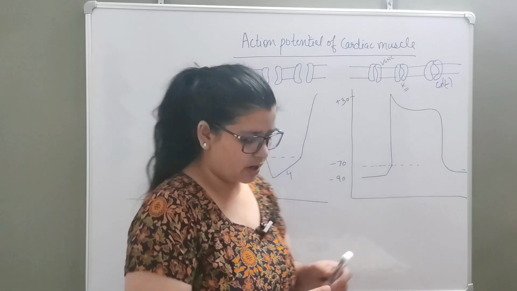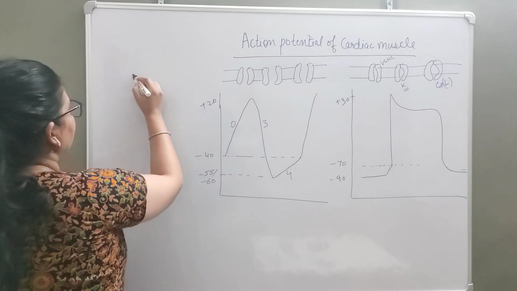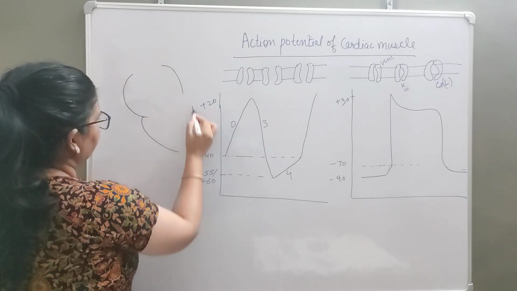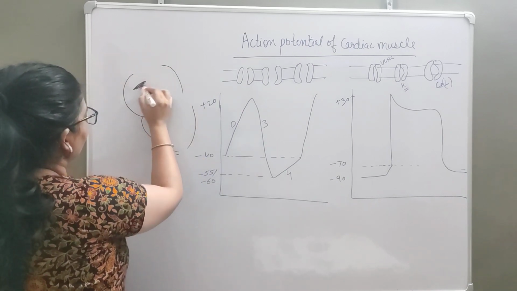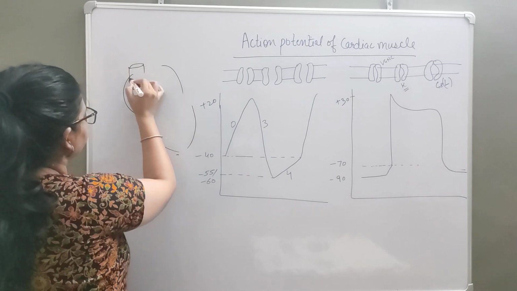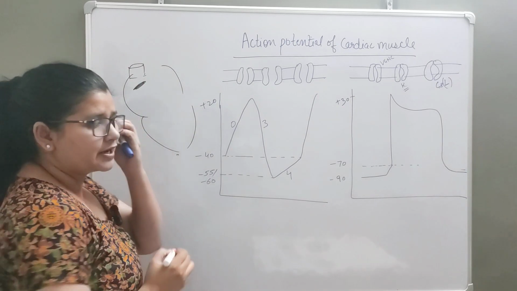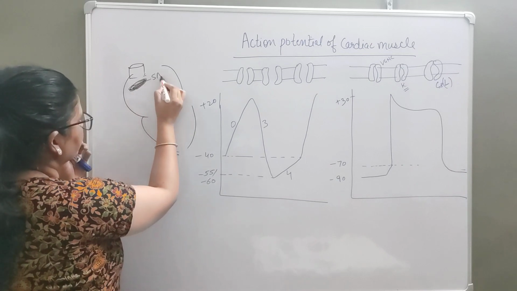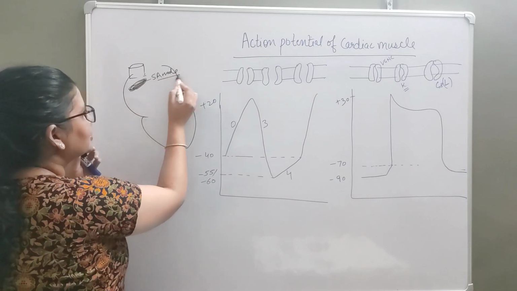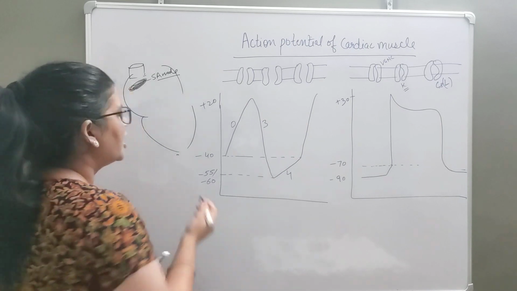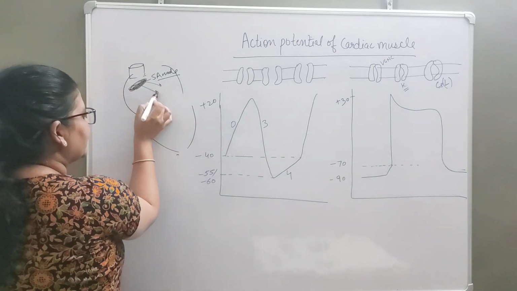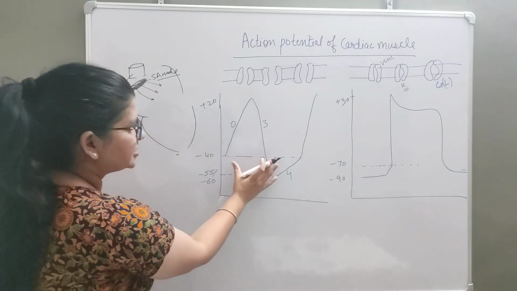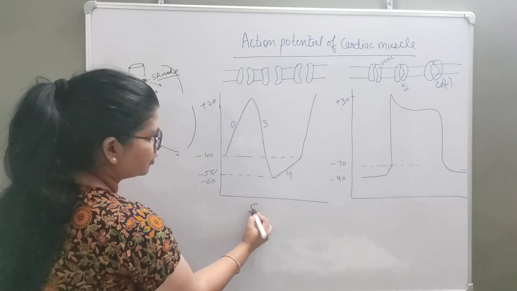Now why are we talking about this? Because if we see a rough diagram of the heart, we have the SA node, where the superior vena cava meets the atrium. So this area is the SA node. Now we know that the SA node is the pacemaker in cardiac tissue, and that it spreads the impulse, this action potential generated at the SA node.